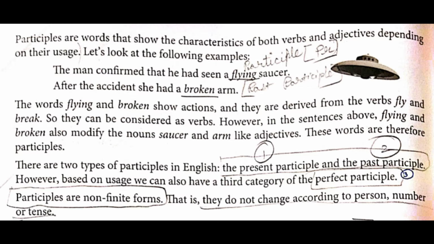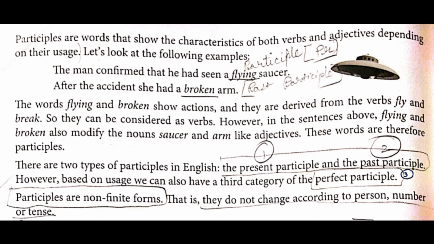So write 3 to perfect participle. Participles are non-finite forms. That is, they do not change according to person, number or tense. When participles are used as adjectives, that is describing words, they are called participial adjectives.